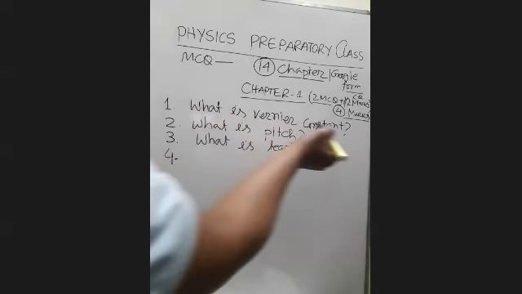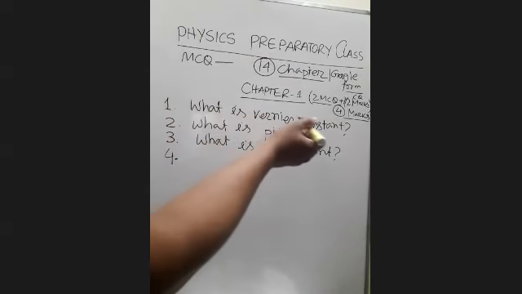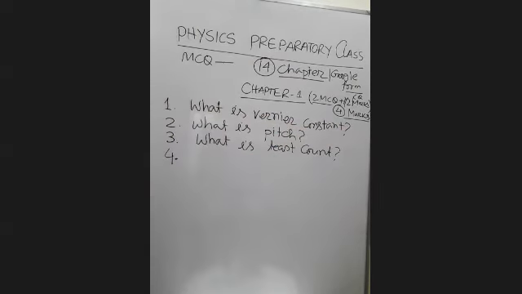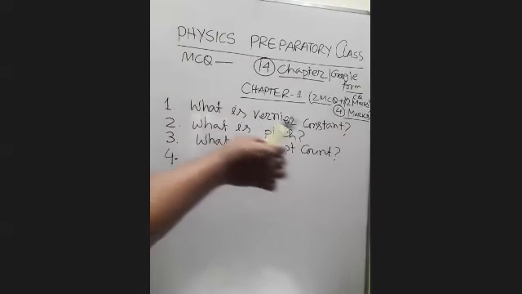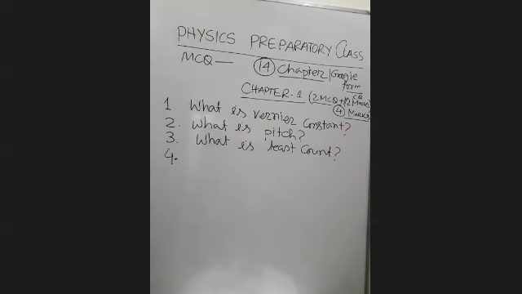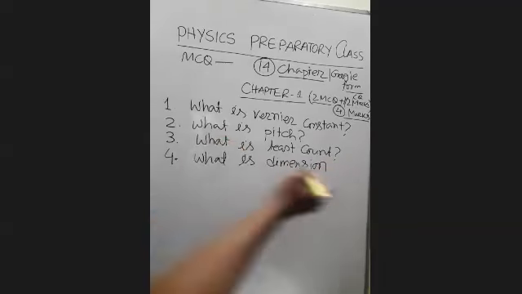Then, what is Vernier constant? If I make this a B type question, I will say Vernier constant is 0.1. What does it mean? That means I want to know from you what that Vernier constant means. And what is dimension? It is a question from chapter 2 or 3, but they discuss it here. What is dimension? This is a question from here.